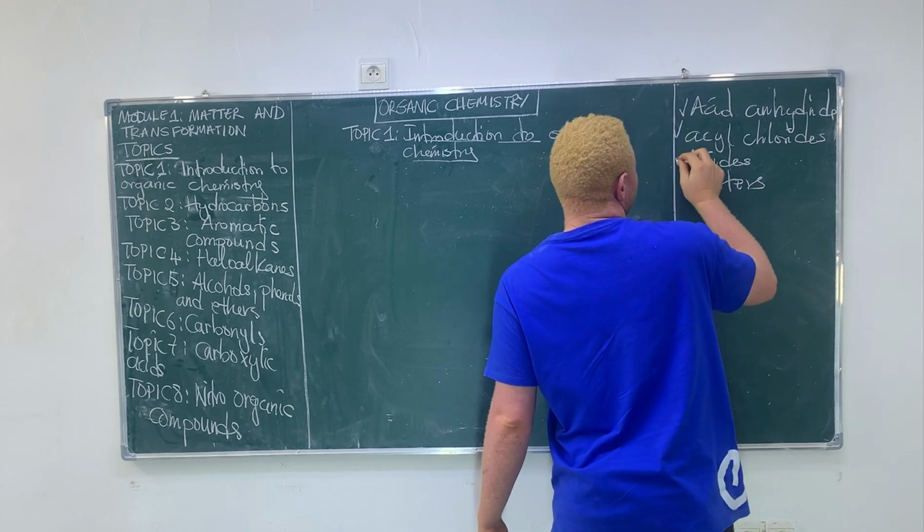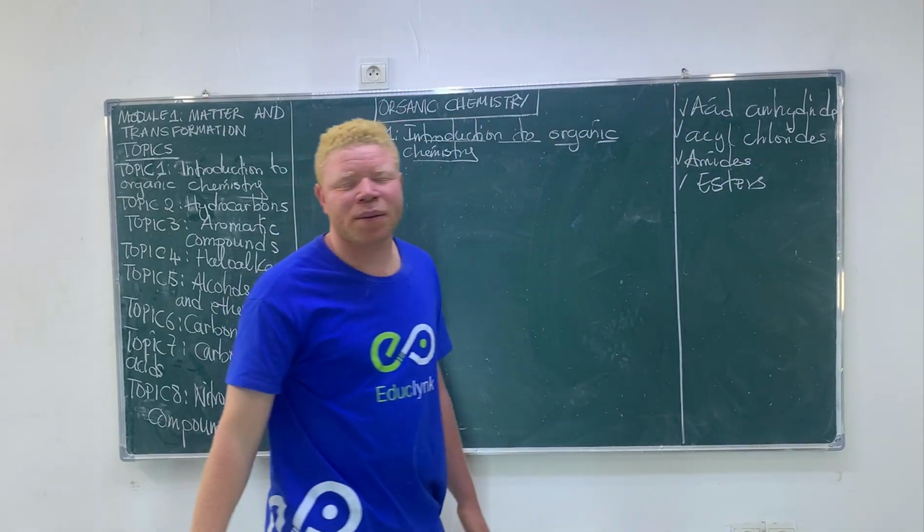So these are the four main carboxylic acid derivatives.